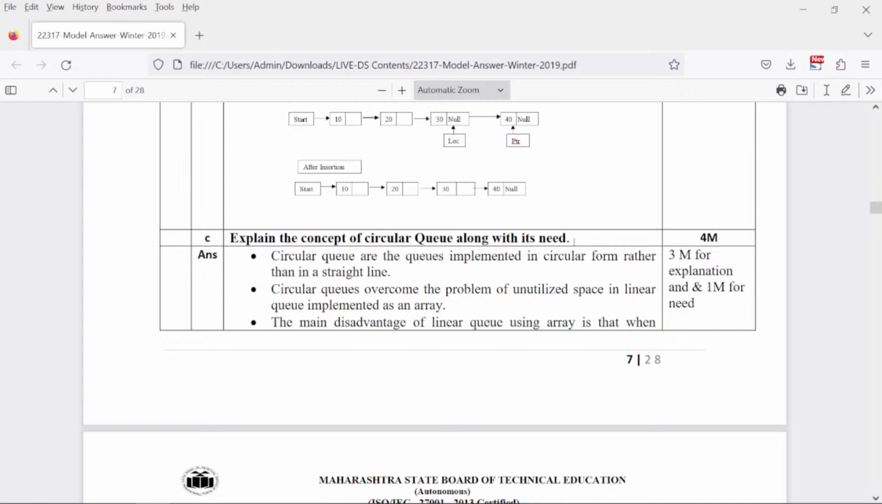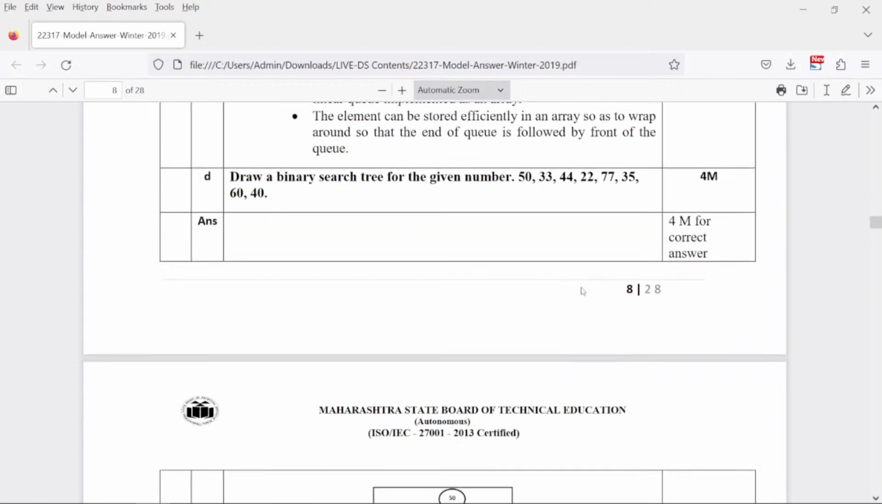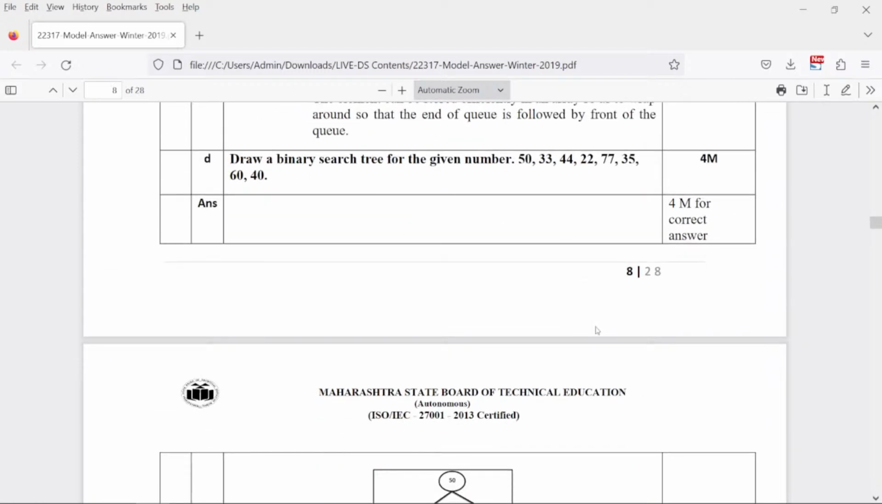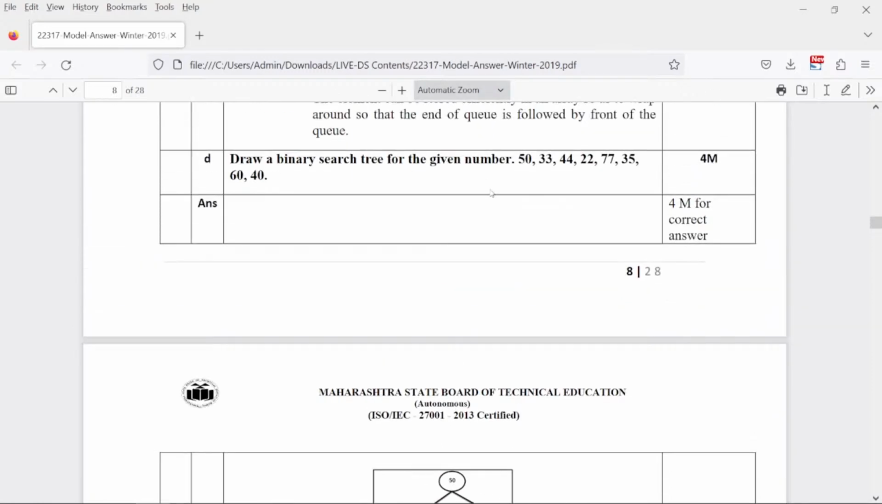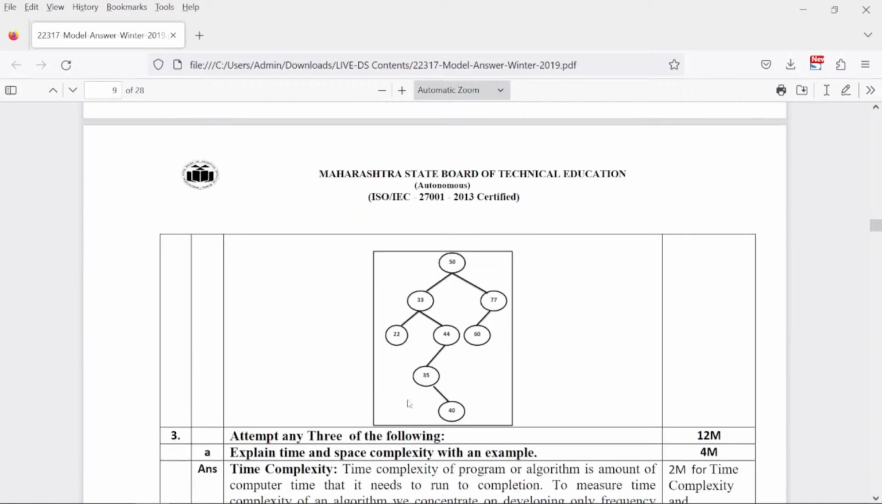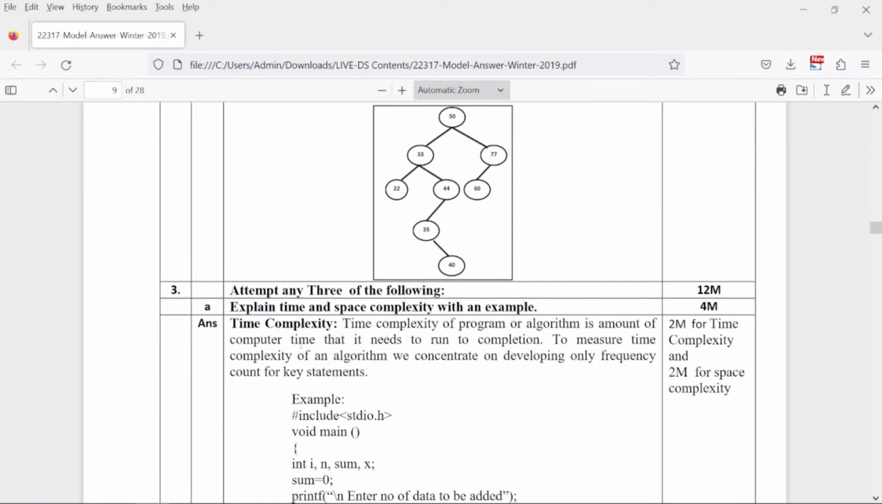Concept of circular queue along with its need, we just completed in our previous paper, right? So you can just look into that. Binary search tree for the given numbers. How to design a binary search tree, we have already seen in yesterday's class. Yesterday I had explained how to design a binary search tree in detail, so you can go there.